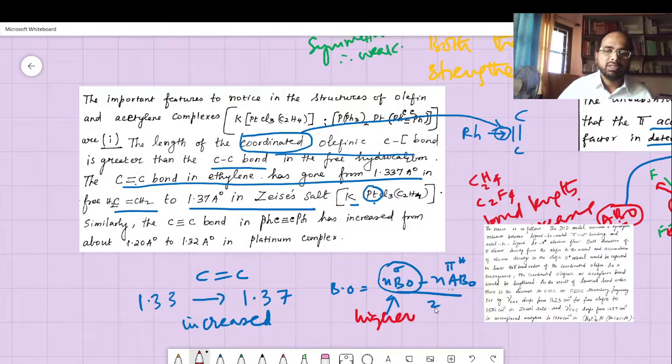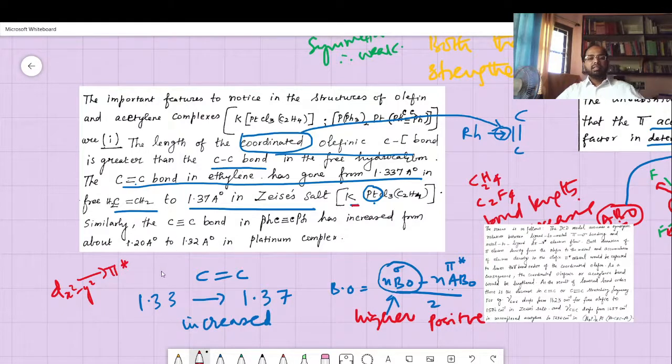Higher means you have positive value. Positive. Okay. When you put the Zeise's salt here, it means you are adding coordination to that. In the coordination, the d orbital electrons are given into the d orbital dx square minus y square, or electrons are given into the pi star orbital.